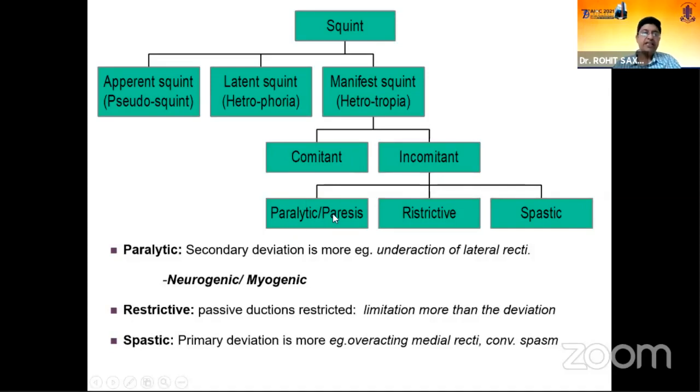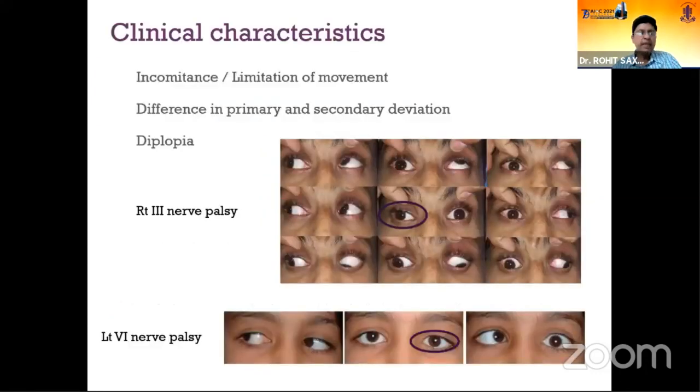Paralytic strabismus is basically due to underaction of a muscle, which could be neurogenic or myogenic in origin, and restrictive is because of inability of the eye to move in a particular direction because of opposing forces or something that is stopping the eye from moving in that direction. Clinical characteristics for both would be incomitance or limitation of movement. We call it incomitant because the eyes do not move together. Comitant means both eyes move together in a direction. Incomitant, the eyes don't move together in a direction. So in one direction, there will be minimal or no strabismus, and as the eyes move in the other direction, the deviation starts increasing.